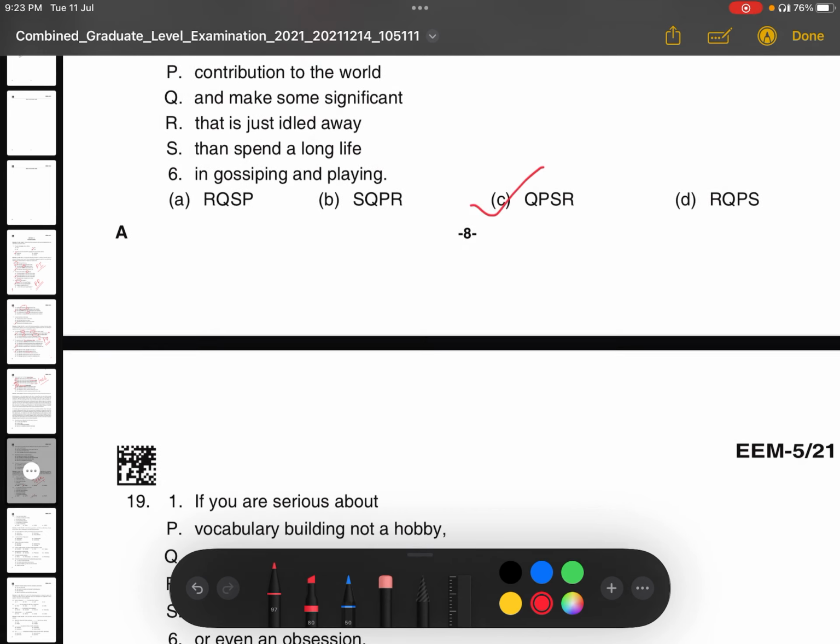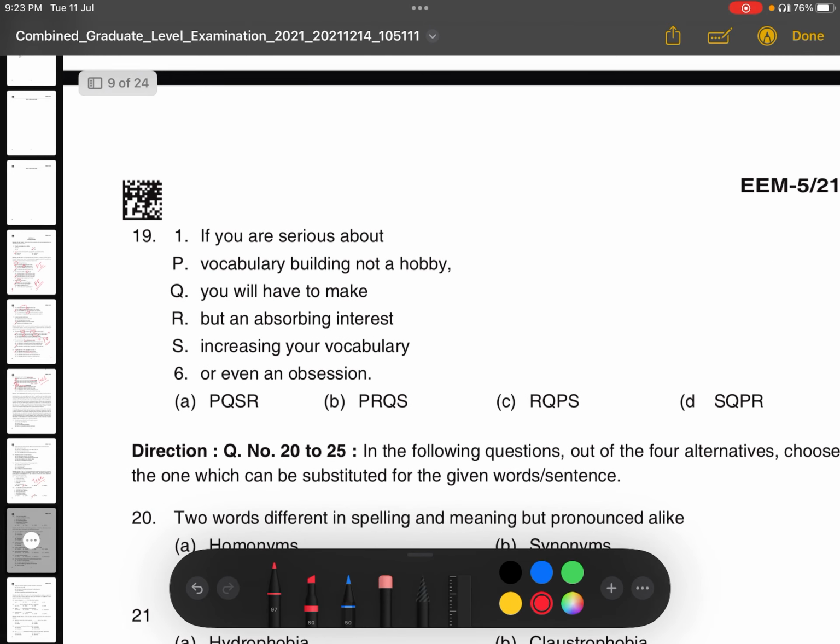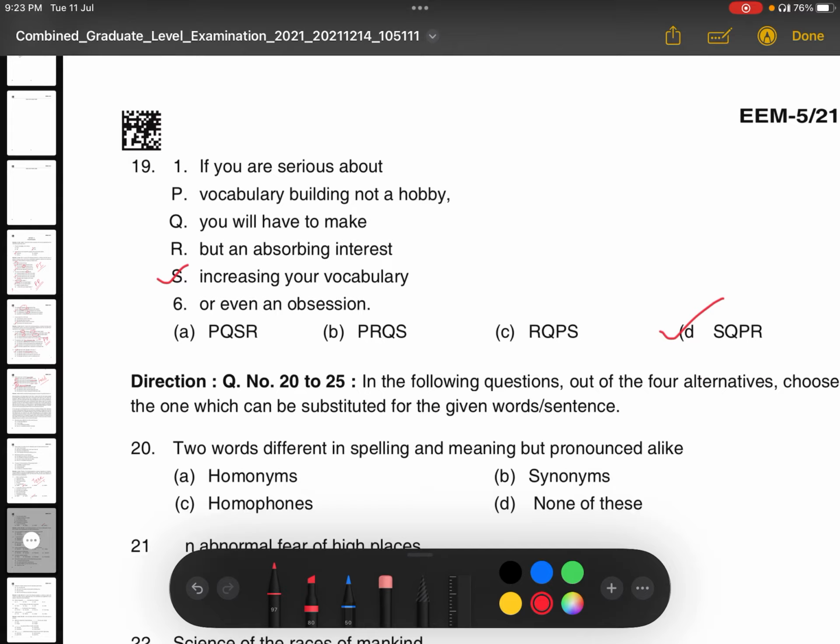Okay. Next question. This is very easy. If you are serious about increasing your vocabulary, S, then Q, you will have to make vocabulary building not a hobby or even an obsession. Correct? So option D is the correct answer here.